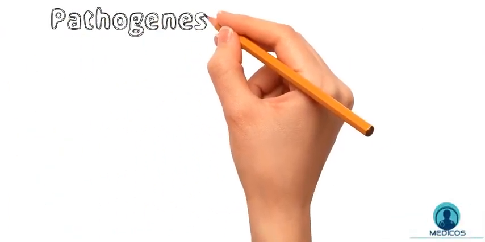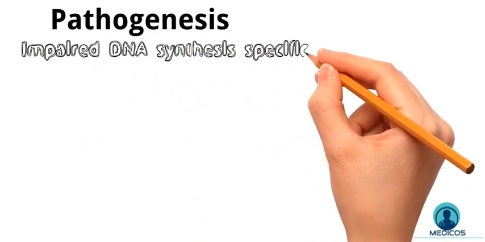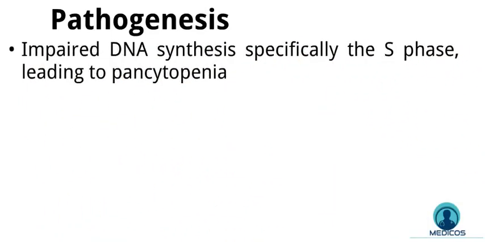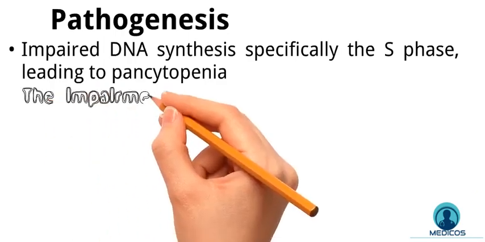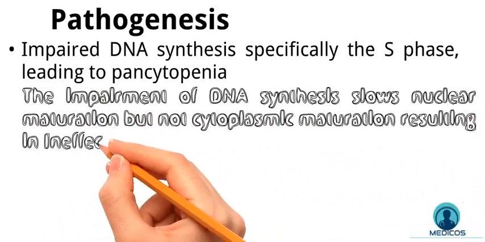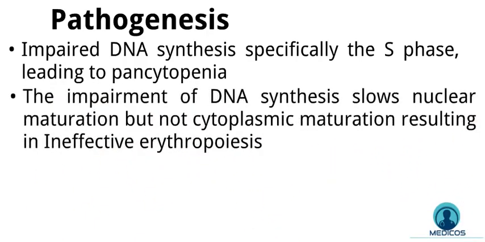When we come to the pathogenesis, it causes impaired DNA synthesis, specifically the S phase, which involves all bone marrow precursors and not just red blood cells, leading to anemia, thrombocytopenia, and leukopenia, generally known as pancytopenia. The impairment of DNA synthesis slows nuclear maturation, but not cytoplasmic maturation, so cells have nuclear cytoplasmic desynchrony. This results in ineffective erythropoiesis in which patients have an adequate number of red blood cell precursors, but many cells undergo apoptosis in bone marrow because of impaired nuclear maturation.